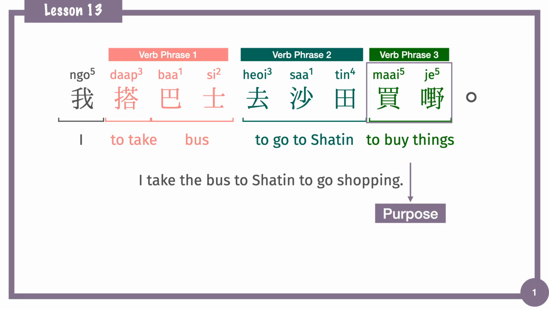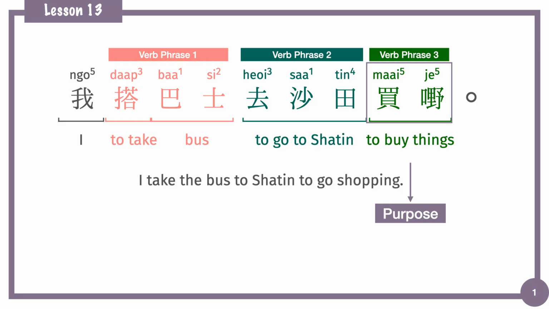In Cantonese or in Chinese, we don't use prepositions to link different elements together. We just directly connect different phrases. So in this case, word order plays a very important role in this language. The same words put in different order in the sentence will affect the meaning of the sentence. When we see more than one verb phrase in the sentence, the word order that we put in the sentence is the order that actions happen.